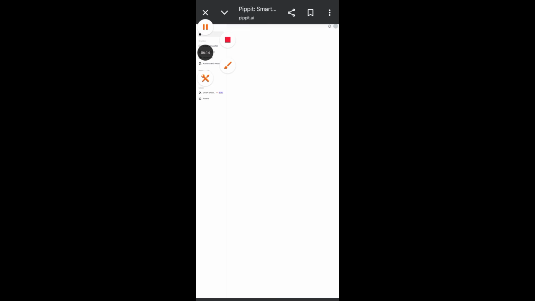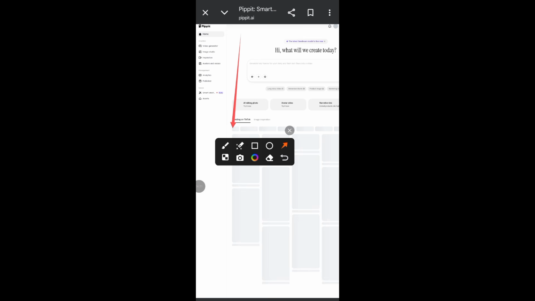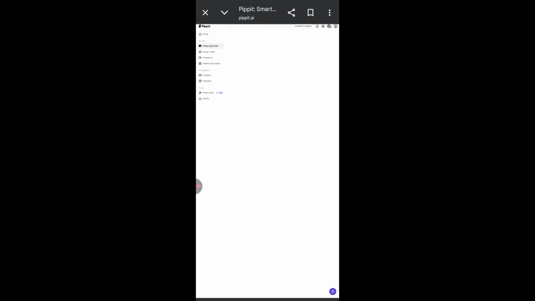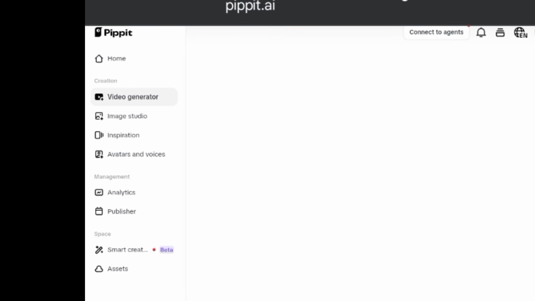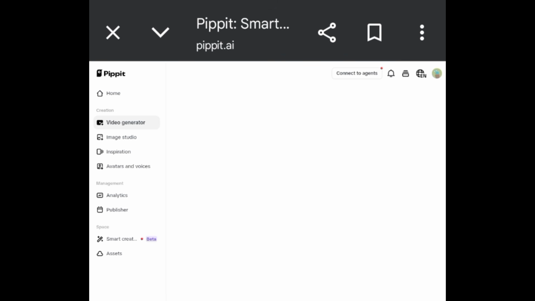If you look up here at the left hand side, you see all these features. Now I already stated that this platform was not meant for people using their phones. So like right now, if you go ahead and click on this video generator, then try generating a video, you won't see a space for you to choose the model that you want. So this is what I want you to do. I want you to look up here at the top right hand side. You see these three dots.